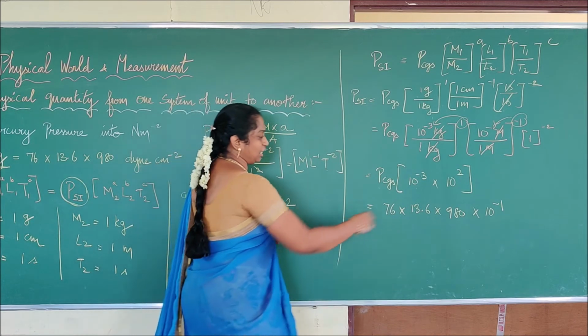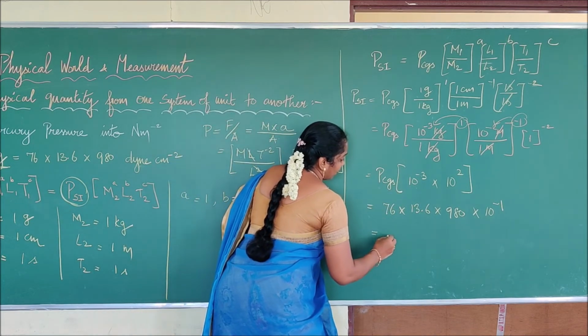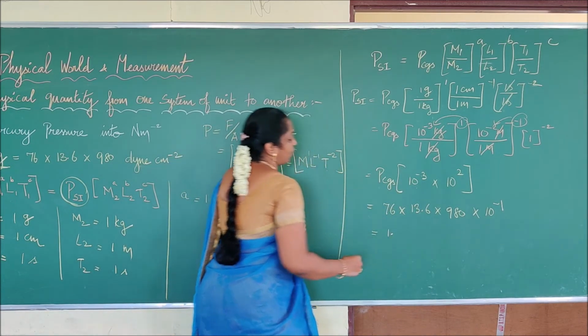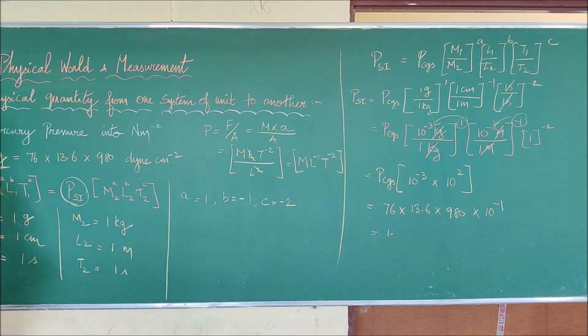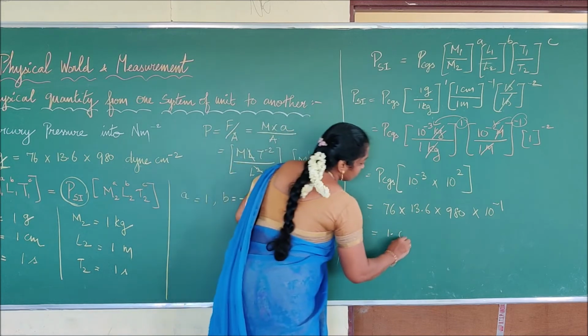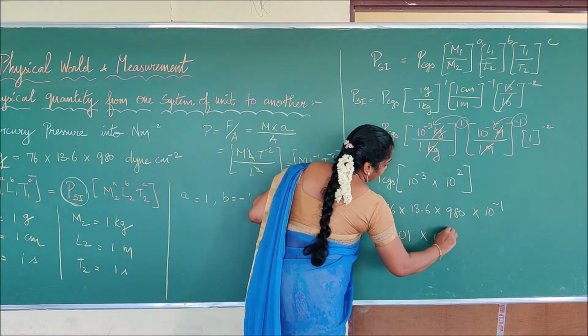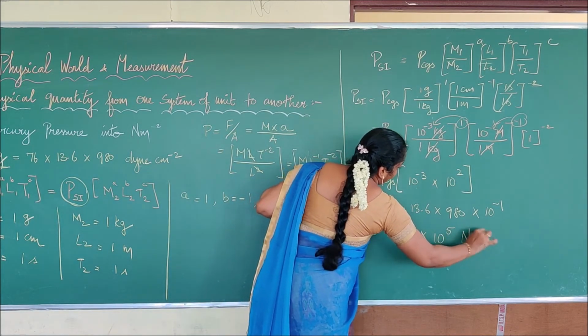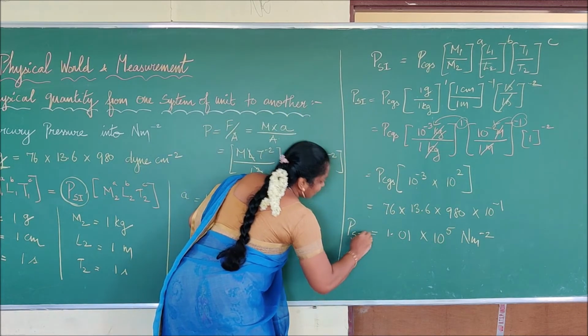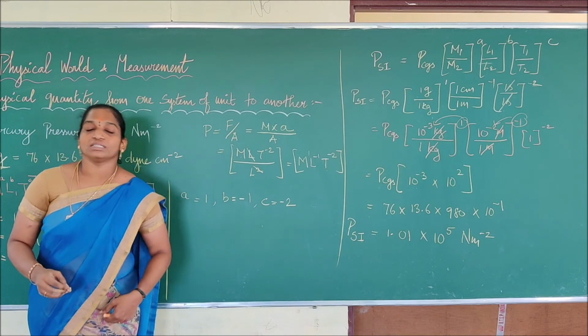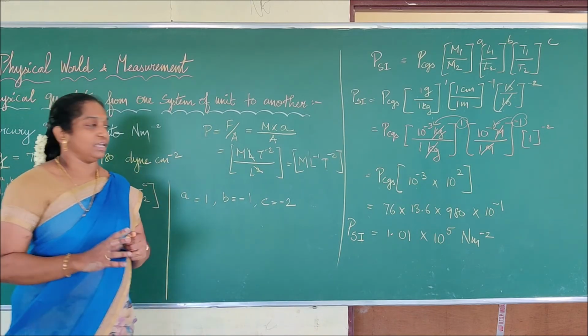So we are going to multiply it. If I multiply it, we get the value is equal to, we can say that it is 1.01 into 10 power 5 Newton meter per minus 2. If we multiply, we can get it. So this value is the pressure in terms of SI. This is the pressure in terms of SI. Is it clear to you?